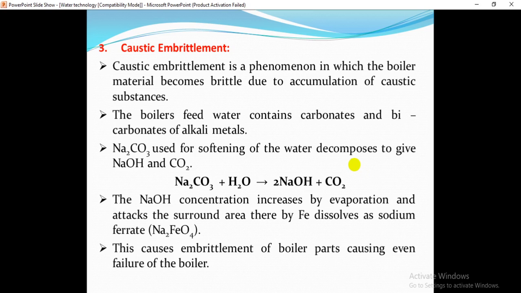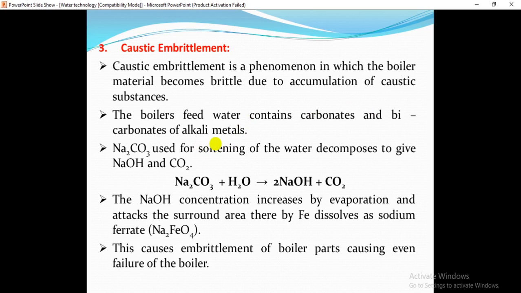And the third one is caustic embrittlement. What is meant by caustic embrittlement? Caustic embrittlement is a phenomenon in which the boiler material becomes brittle due to the accumulation of a caustic substance. If caustic substances accumulate in the boiler feed water, then the boiler material becomes brittle.